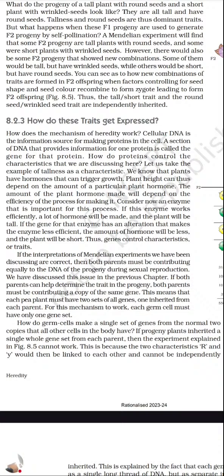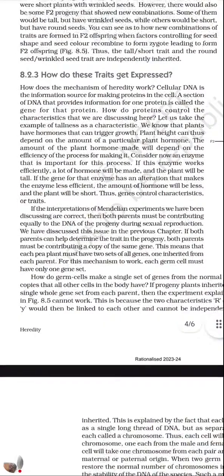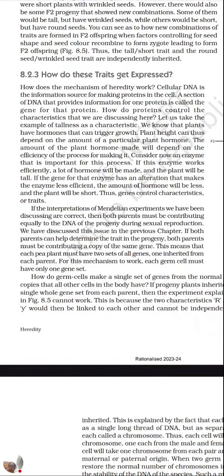So with this he concluded. When the crossing was done, it's not always that the tall one will have round seeds only. So there was a combination. Tall plants had some wrinkled seeds and the short ones had some round seeds. So with this, he concluded that the traits are independently inherited. So no intermixing is there. They're independent.